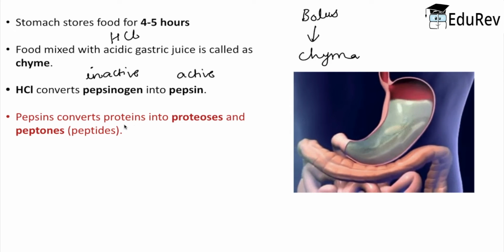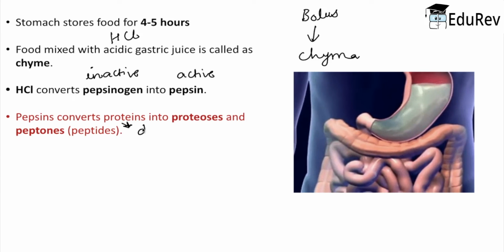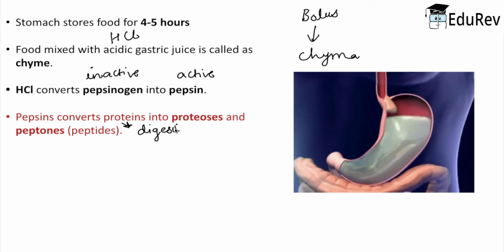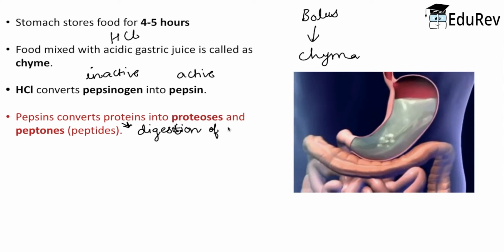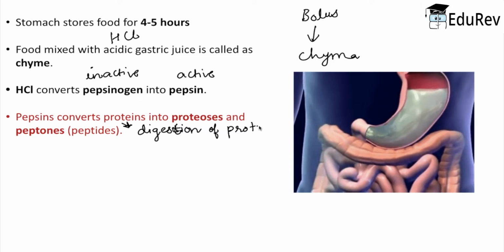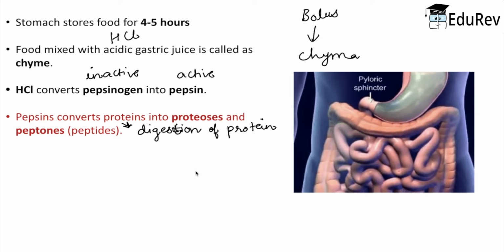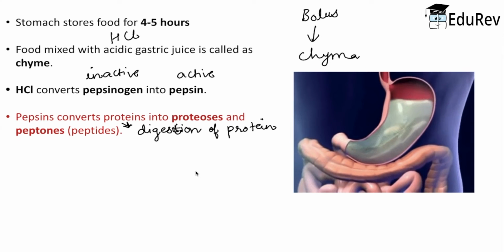So here, the important point for you to remember is again that digestion of protein is taking place at this site. In the buccal cavity, we saw that the digestion of carbohydrates was taking place, and now here in the stomach, the digestion of protein is taking place.